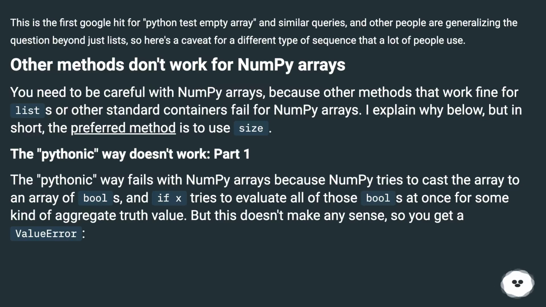The Pythonic way doesn't work, part 1. The Pythonic way fails with NumPy arrays because NumPy tries to cast the array to an array of bools, and "if x" tries to evaluate all of those bools at once for some kind of aggregate truth value. But this doesn't make any sense, so you get a ValueError.